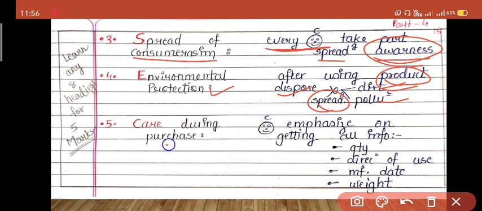Fifth responsibility is care during purchase. Care during purchase means when you are buying the product, you have to take care. Therefore, the consumer has to give importance to getting all the information regarding quantity, direction of use, manufacturing date, weight. As it is said, precaution is better than cure. When the person is going to buy a product, that person has to take care before buying. He has to ask everything regarding the product.